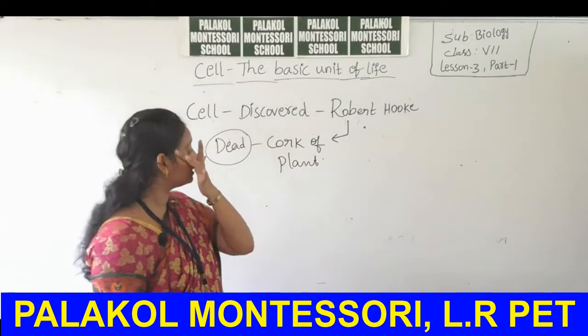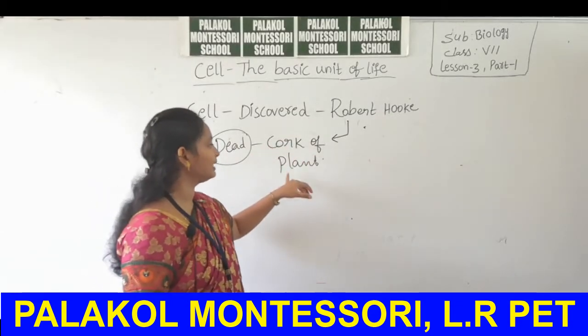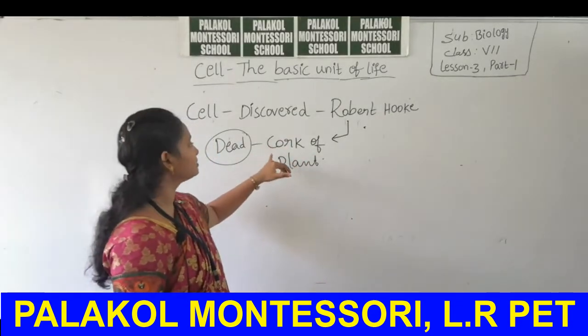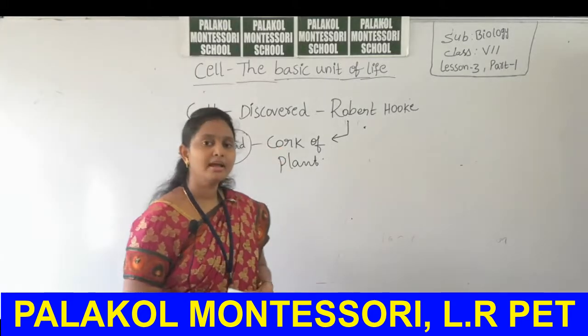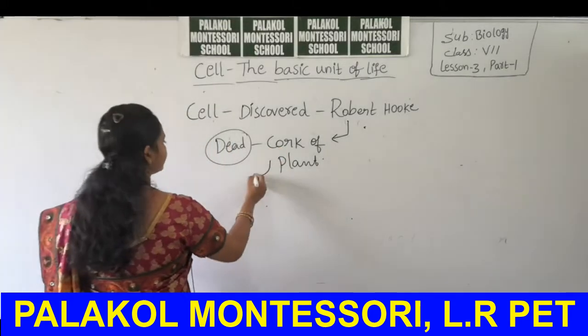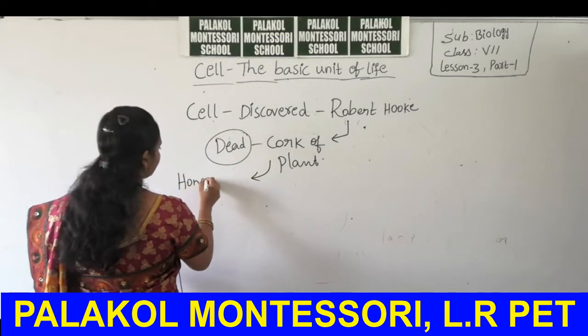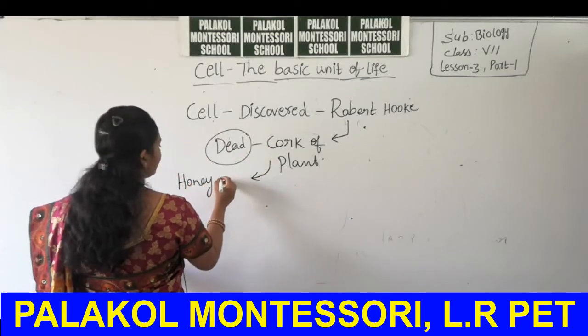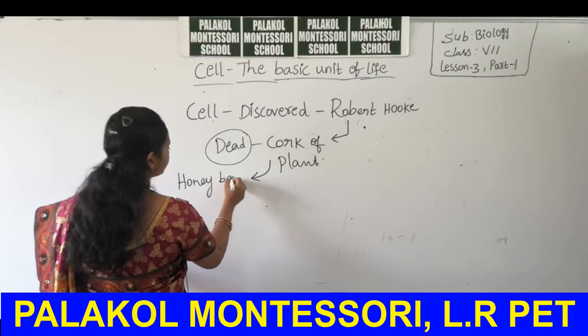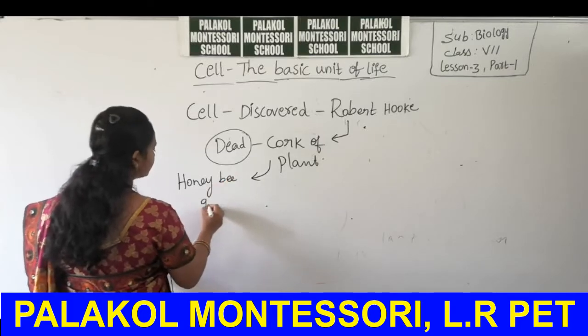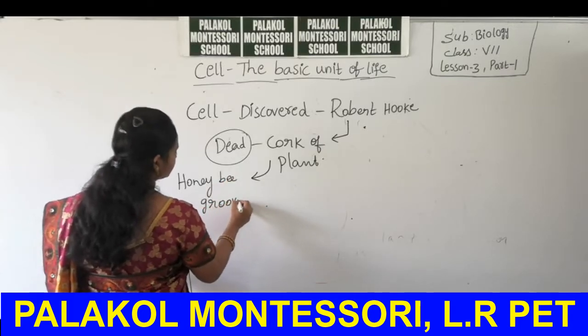So Robert Hooke observed cork tissue in plants, and he observed some compartments like honeybee grooves.